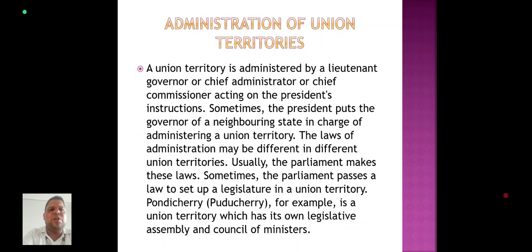Administration of union territories. A union territory is administered by a lieutenant governor, chief administrator or chief commissioner acting on the president's instruction. Sometimes the president puts the governor of a neighboring state in charge of administering a union territory. The laws of administration may be different in different union territories, and usually Parliament makes these laws. Sometimes Parliament passes a law to set up a legislature in a union territory. Pondicherry, for example, is a union territory which has its own legislative assembly and council of ministers.